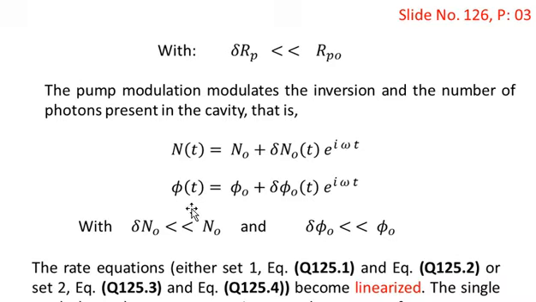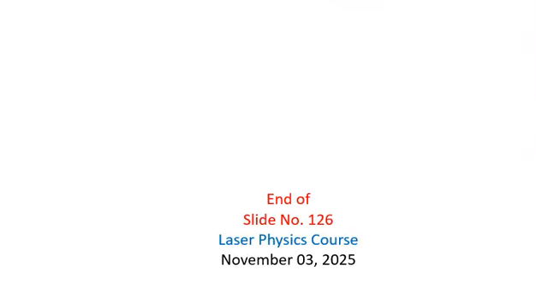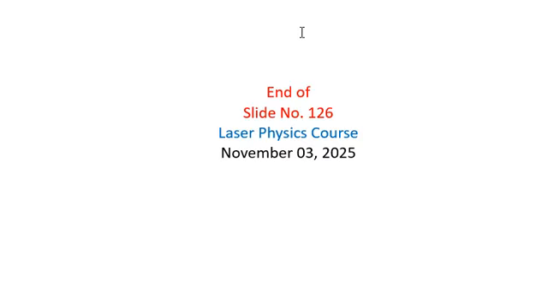Due to this variation, the laser intensity will also fluctuate as the number of photons fluctuates in the laser cavity. And the main reason for this fluctuation is the fluctuation in the pump modulation. So this is the end of slide number 126.